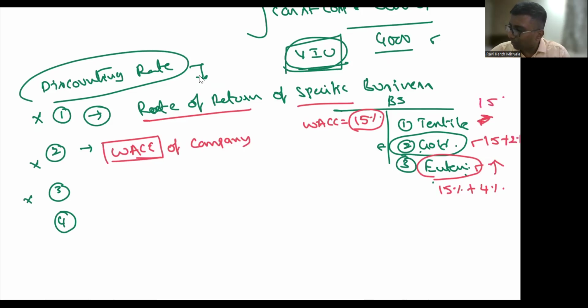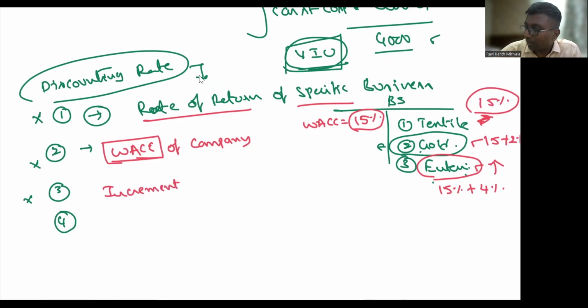Okay, then I will take 15 percent or minus, you can also do that. Okay, right. So that you are supposed to apply. You can't apply one rate blindly for all the assets of the company just because you have taken the WACC. WACC is also very difficult for us to calculate. Then you can go by the incremental borrowing rate. Yes, you can follow the incremental borrowing rate.